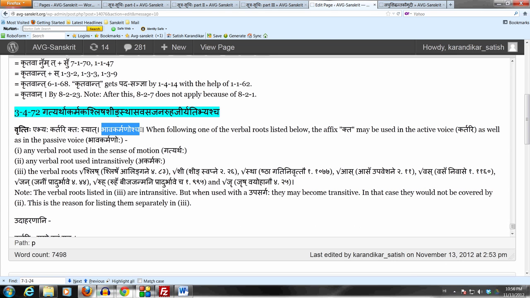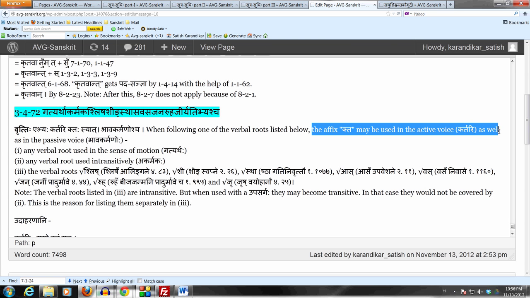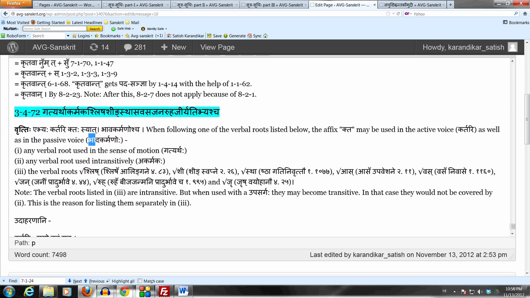Now what this sutram is saying is that following these verbal roots, the affix kta may be used to denote the agent of the action as well as to denote the act or the object of the action. So it can be used either way. If you look at the list of verbal roots in this sutram, the first one is a class of verbal root which is gatyartha dhatavaha. Gatyartha means in the sense of motion, any kind of motion.